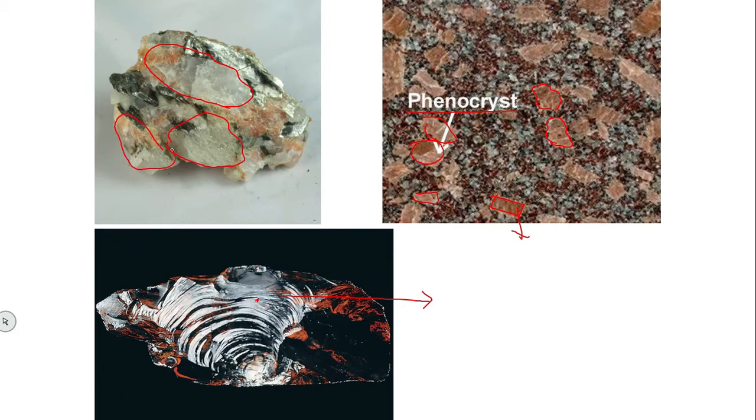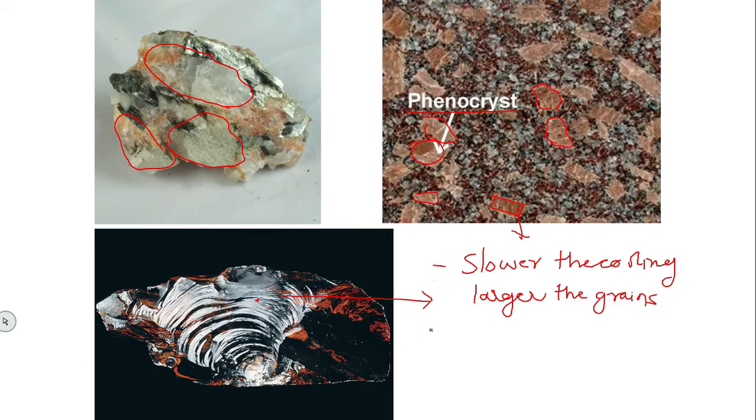Very interesting. The slower the cooling, the larger the grains, the larger the grain size. And the faster the cooling, the smaller the grains. Means what?